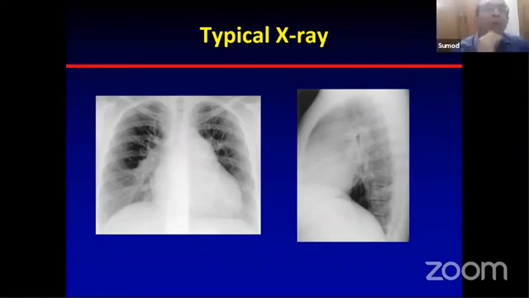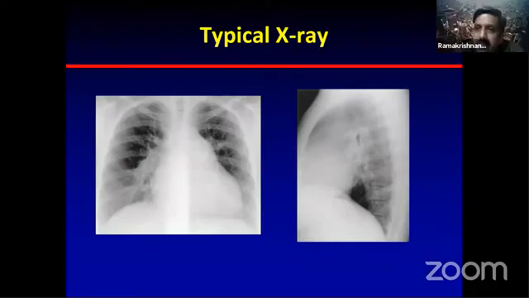There is a general thought right from the beginning that ASD may not Eisenmengerize, and that it is all cases of PPH that we are detecting. So what is the current understanding about that? Does ASD Eisenmengerize, or are all these PPH superimposed on ASD? Clinically also, I think we all must have seen enough patients by now.